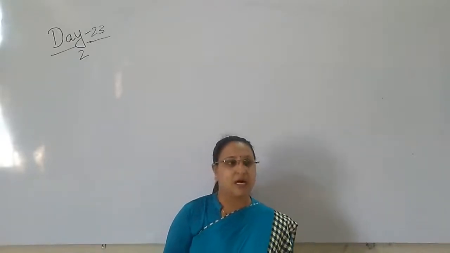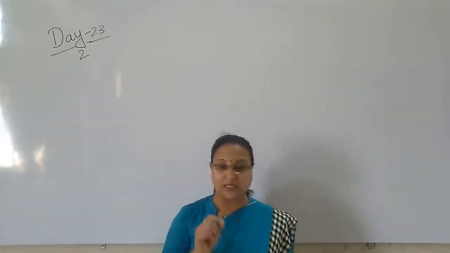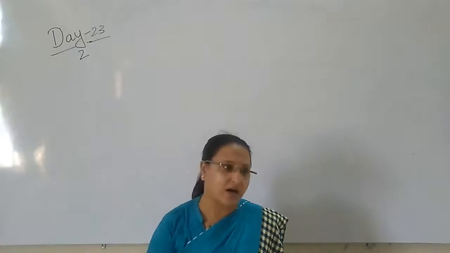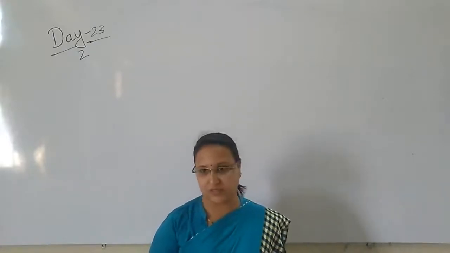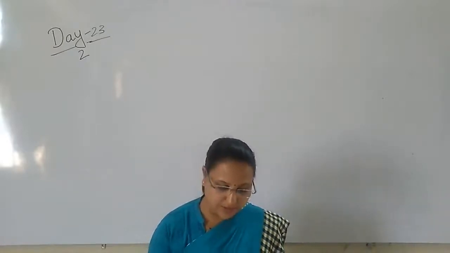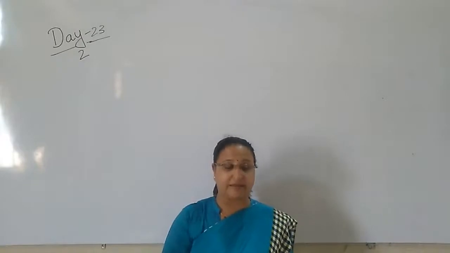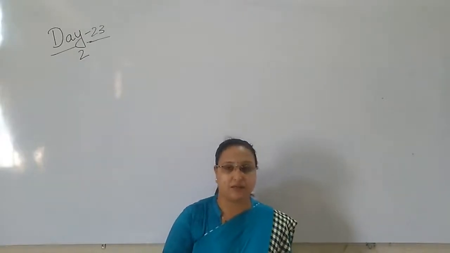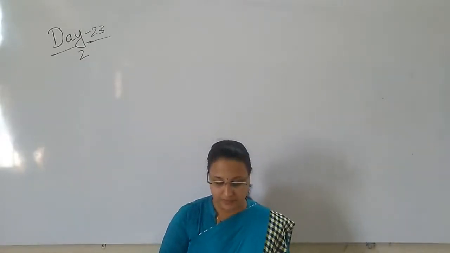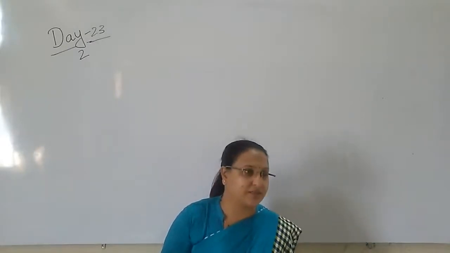Whatever things have names are called nouns. So today, these nouns are described by words. What are describing words?